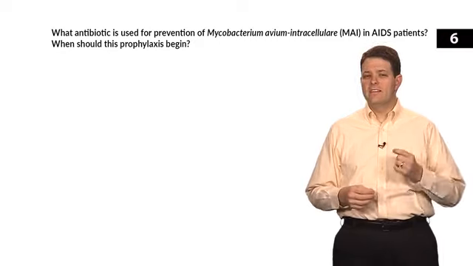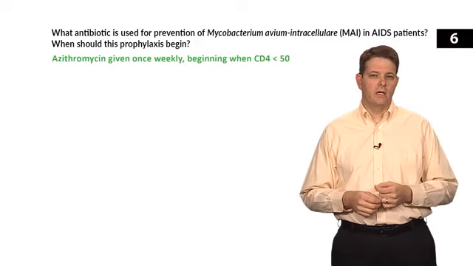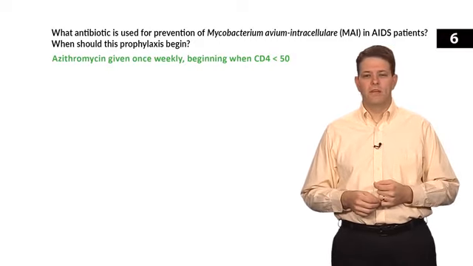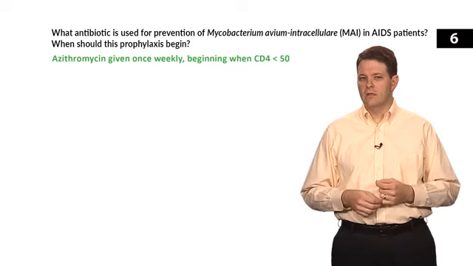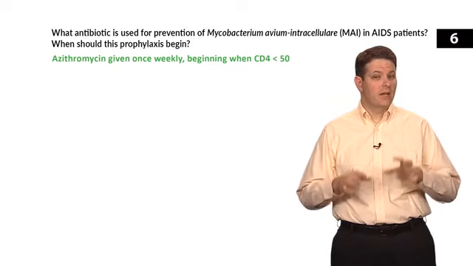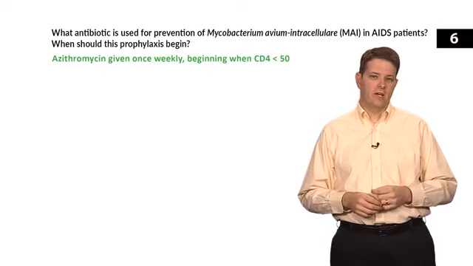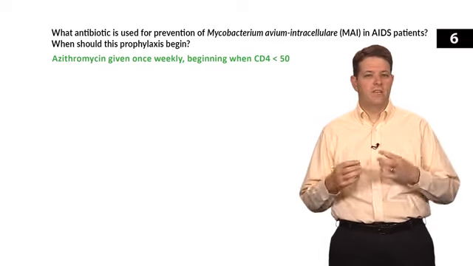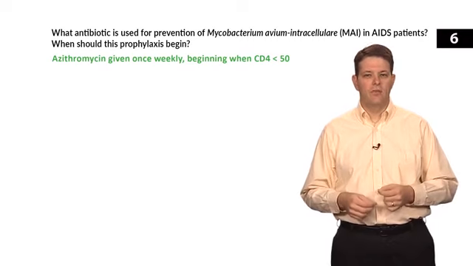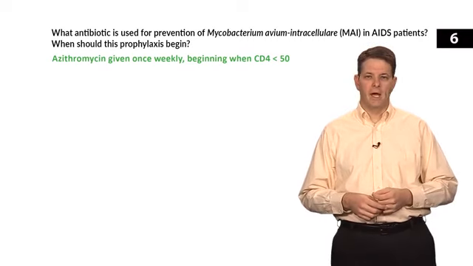The drug we give is azithromycin, given once weekly. And we begin prophylaxis when the CD4 count falls below 50. Now, not every patient with HIV infection has AIDS, but when the CD4 count is below 200, that's definitely considered AIDS. So in an AIDS patient with a CD4 count below 50, you give azithromycin once weekly to prevent MAI.